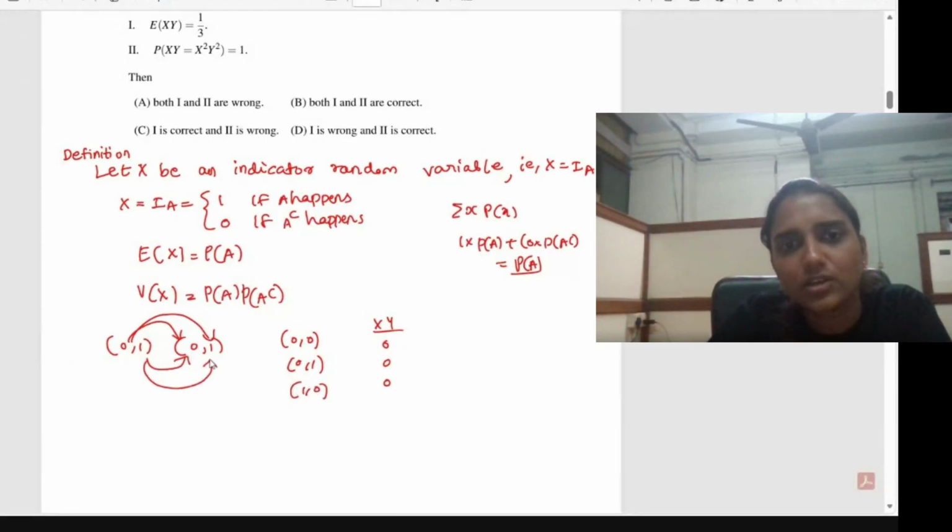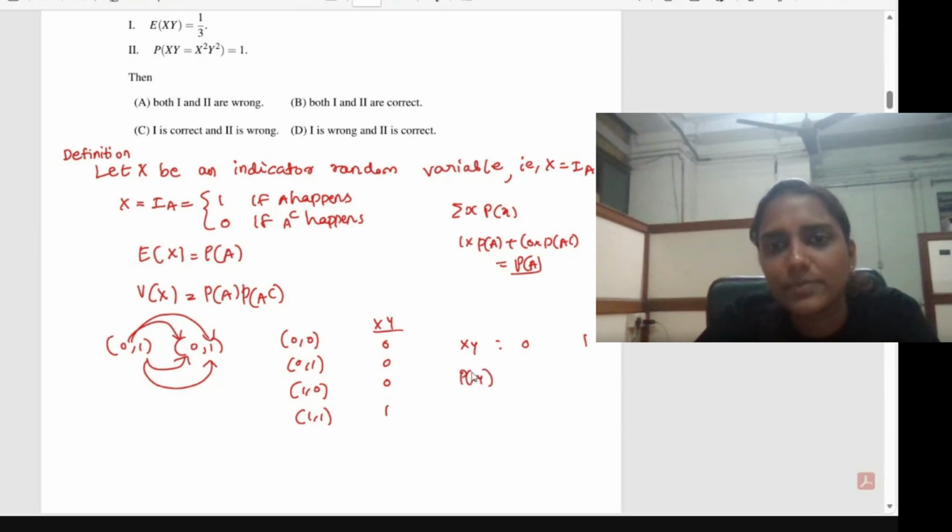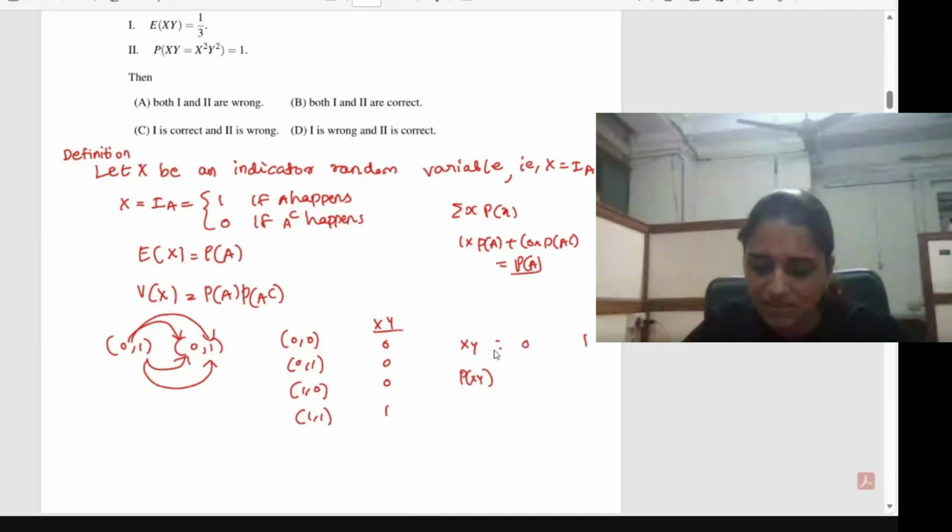If you consider 1 and 1, that gives the value of XY as 1. So XY can take only two different values, 0 and 1. So the probability of XY means the probability of getting 0 and the probability of getting 1. So what will be the probability of XY equal to 0?